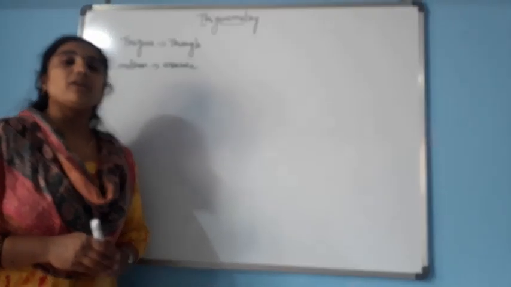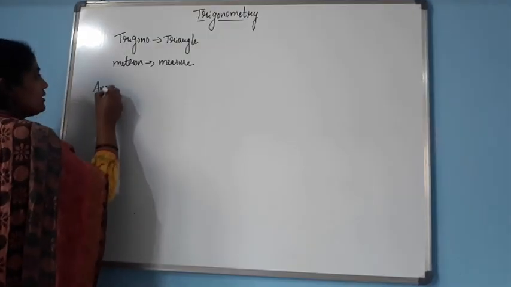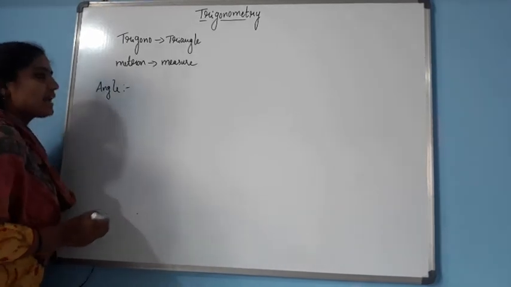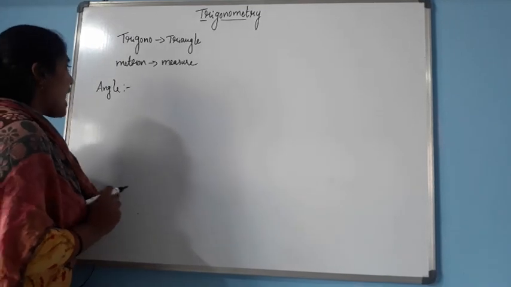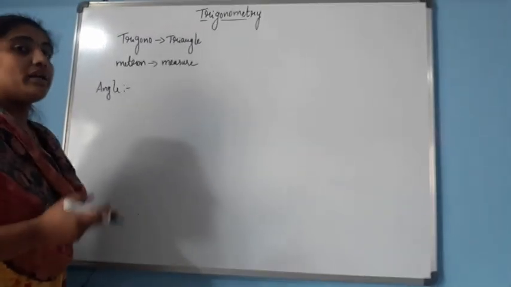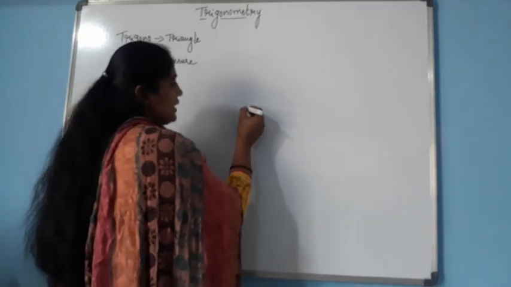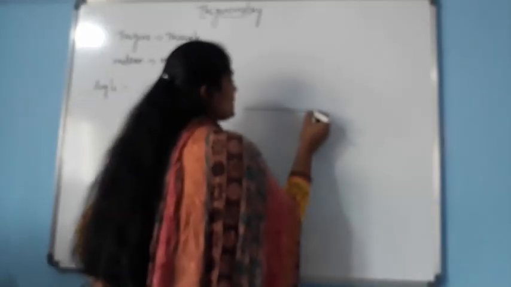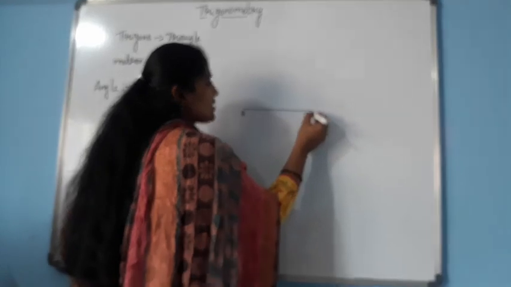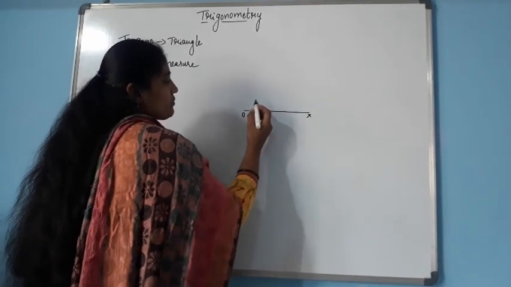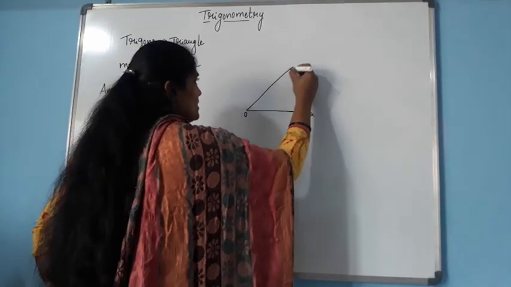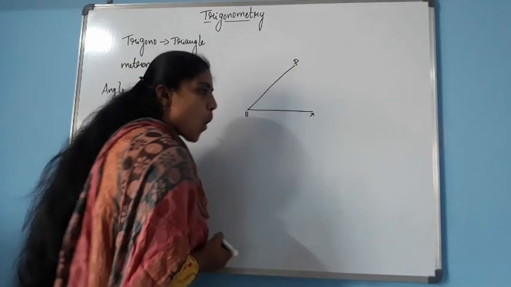Okay. What is the meaning of angle? What is angle? I think you all used the angle, right? So let us know a simple definition. Here I am taking the line OX. We call this line a plane. If we rotate this plane for some distance, let us take that distance as OP.